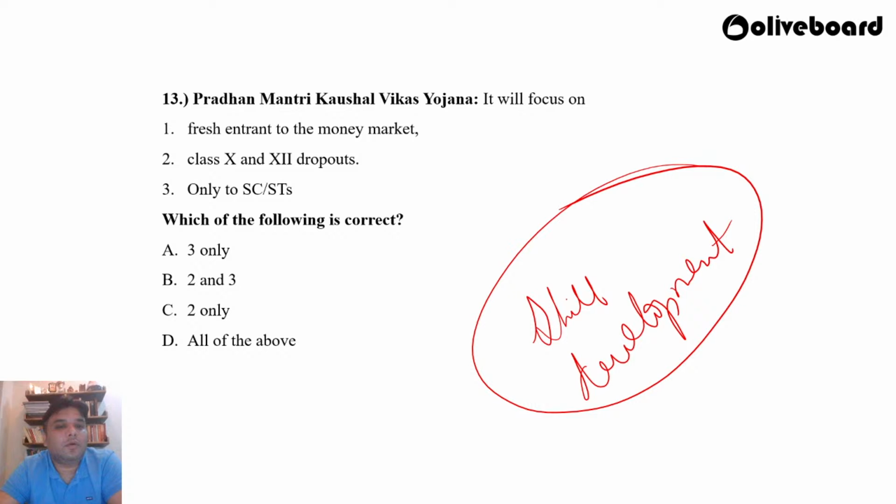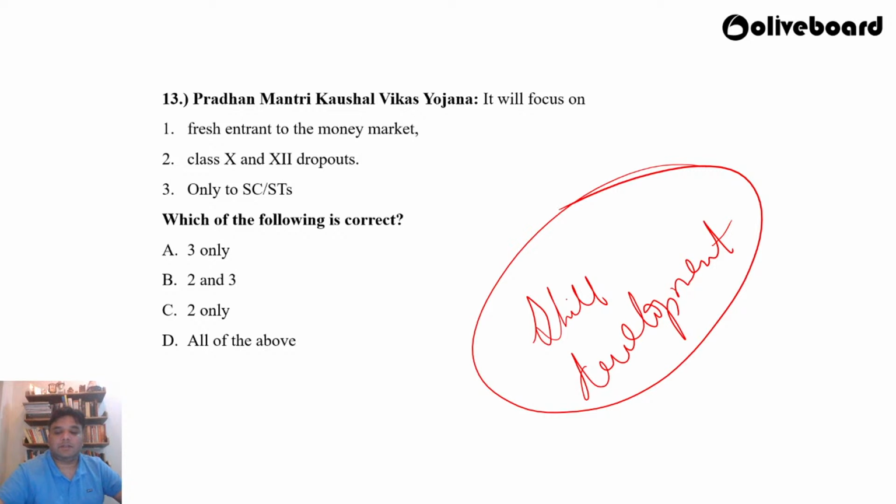So it will focus on which category of people? Fresh entrants to the money market, class 10th and 12th dropouts, only SCs and STs. So which of the following is correct? A, 3 only; B, 2 and 3; C, 2 only; D, all of the above. What do you think is the correct answer, boys and girls? Sagar feels it is C, Shubham feels it is B, Vaishali feels it is B, Manjot feels it is A, Dipanshu feels it is C, Saurabh feels it is A, Aniket Lande feels it is C, Nilesh feels it is C, right? So what do you think is the correct answer?